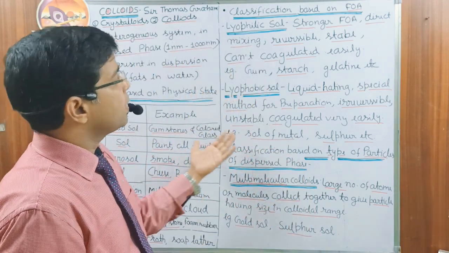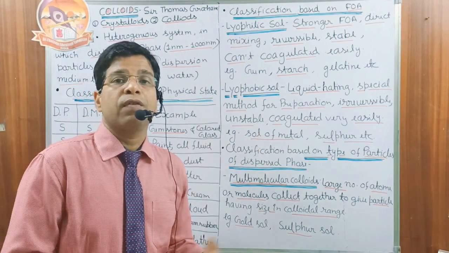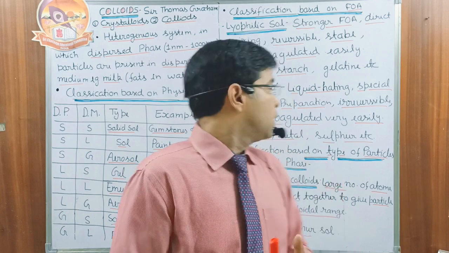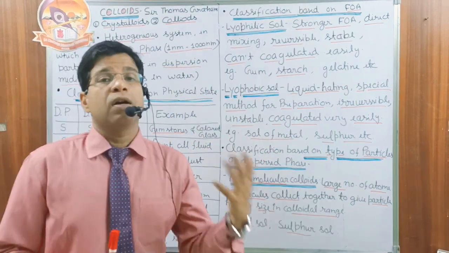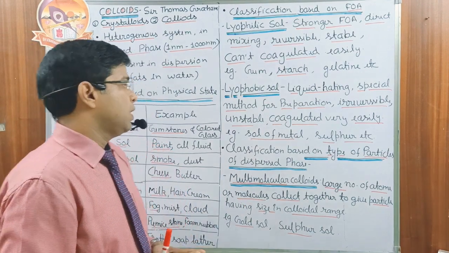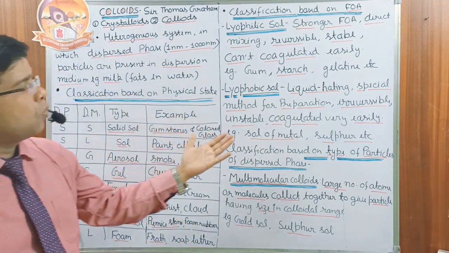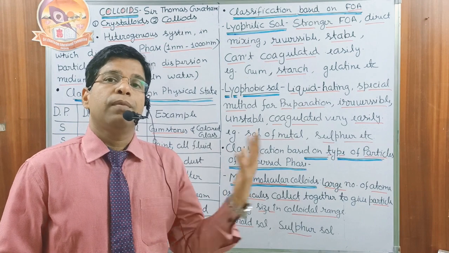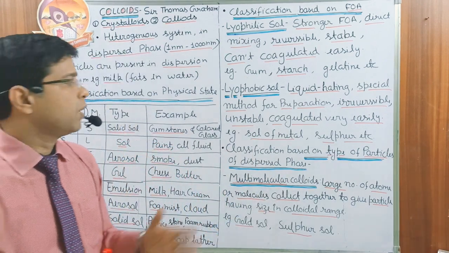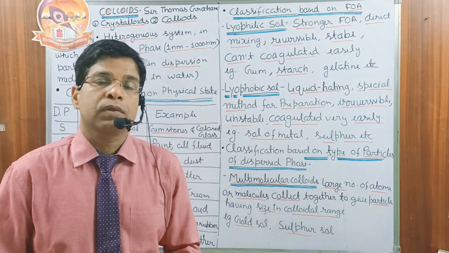The next, unstable. Obviously we don't have any force of attraction between the dispersed phase and dispersion medium, so these are unstable in nature. Coagulation occurs very easily, the deposition occurs very easily. For example, the sol of a metal; imagine a metal present in the water, it is not mixable. And sulfur sol, etc. These are the examples.